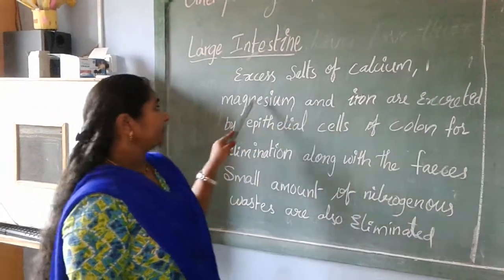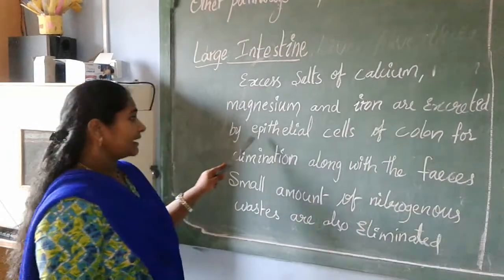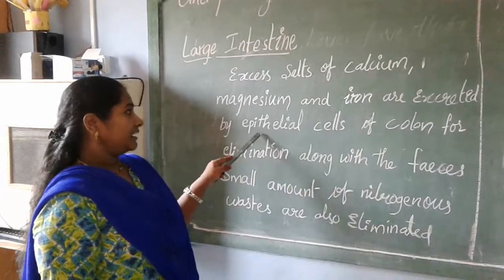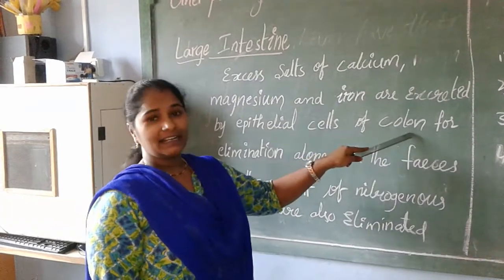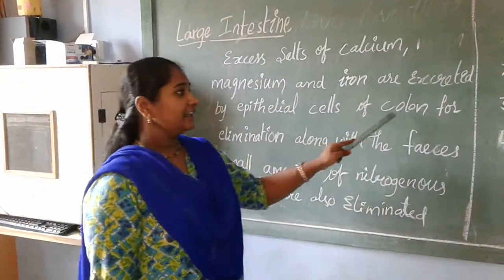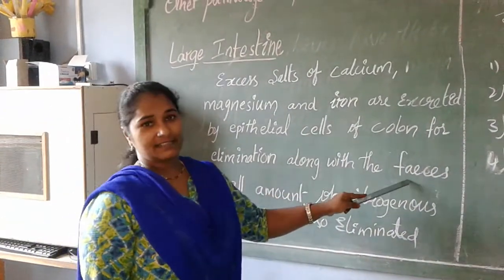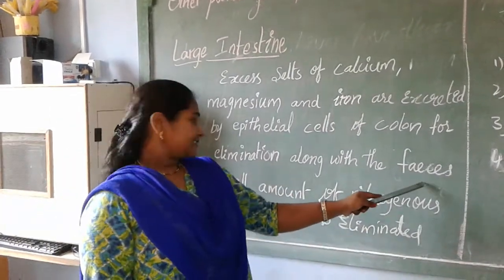These are excreted by the epithelial cells of the colon. Colon means the large intestine. The epithelial cells of the large intestine eliminate them along with the feces.